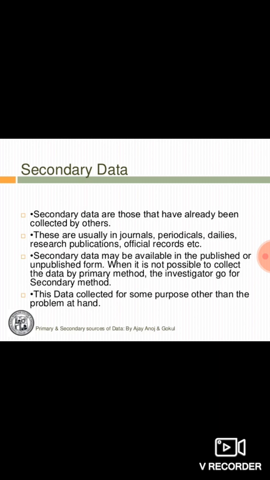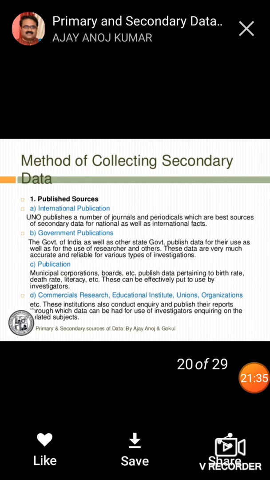If the data is not there, then we need to go towards primary data collection. This data has already been collected and is already there, so it is very easy to get the information and it is not at all time consuming. The different ways to get secondary data are from published sources, like UNO publishes journals, periodicals.